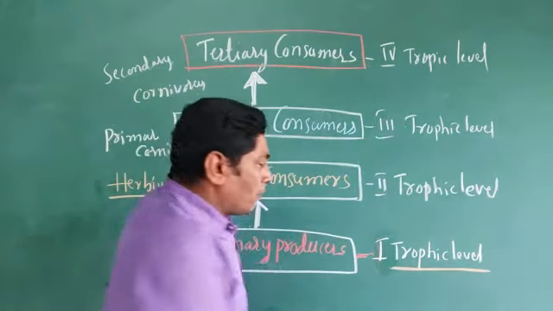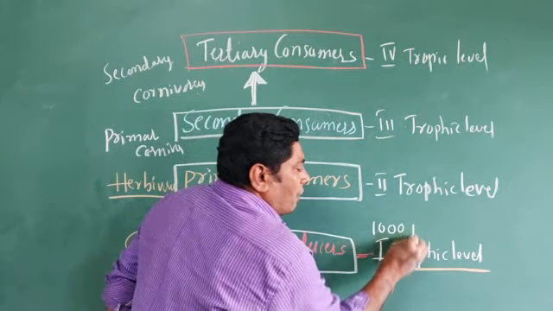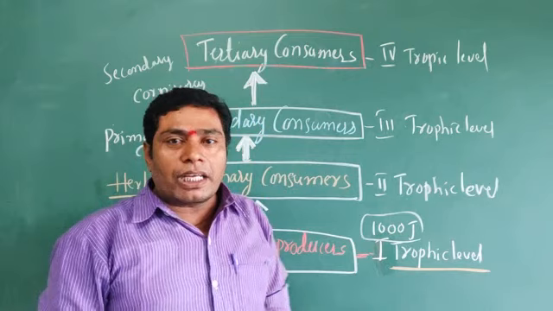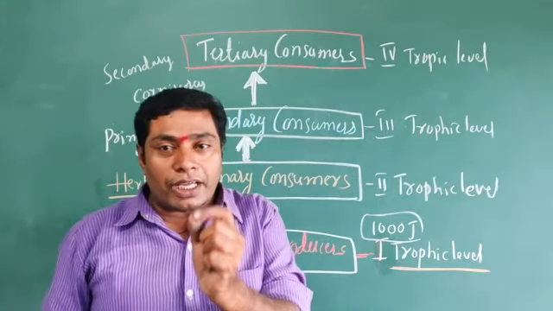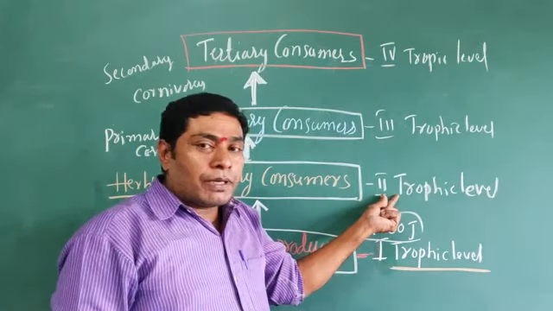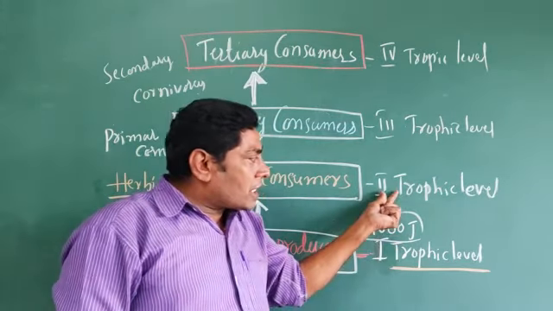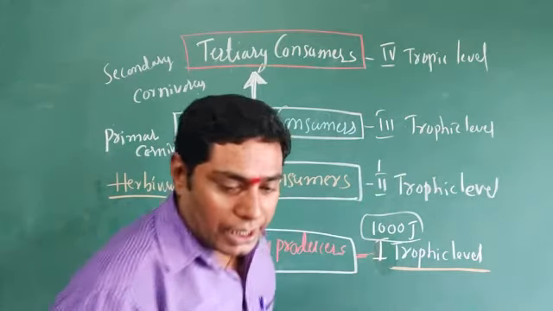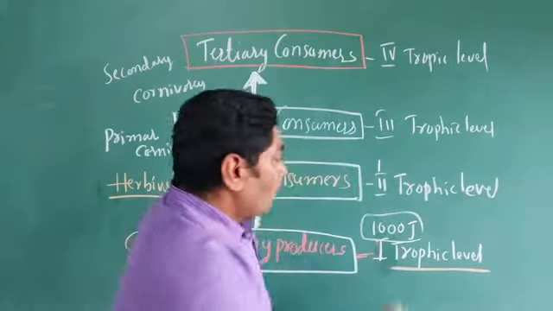For example, here 1000 joules of energy is in the first trophic level. But only 10% of energy can be transmitted from the first trophic level to the second trophic level. The 10% means here 100 joules.